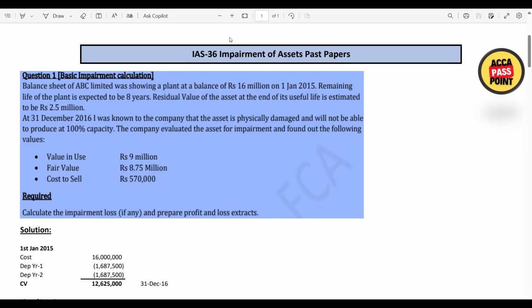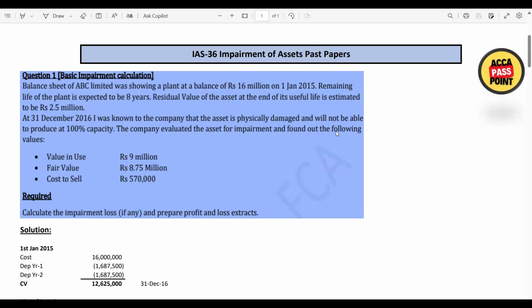Now for taxation, tax will also not be included in the value in use. Why? Because the discount rate you are taking should be pre-tax. If it's written in the question that the discount rate is after tax, only then can you include the taxation amount. Otherwise, no need to include the tax figure. So now guys, we are done with the basic overview of impairment. If you want a more detailed analysis of IAS 36 impairment, then watch the lecture on the ACCA Pass Point channel under the playlist of SBR F7 lectures.